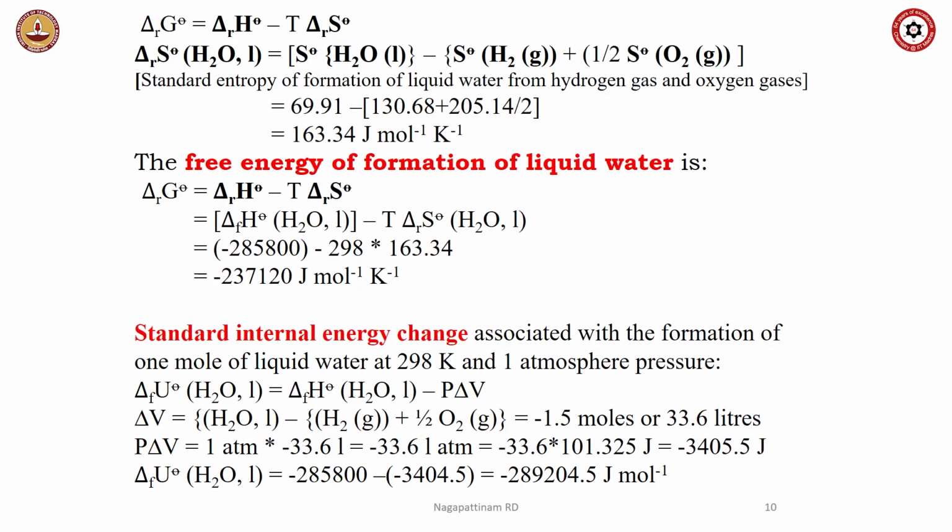So, delta n RT can be substituted by taking the balanced chemical equation. The balanced chemical equation tells you delta n is minus 1.5 moles or 33.6 liters. So, P delta V is given by this number multiplied by 101.325 to convert liter atmosphere to joule. This is the PV work associated term, and the internal energy change is minus 289,204.5.